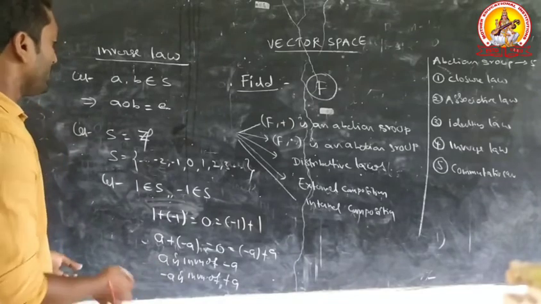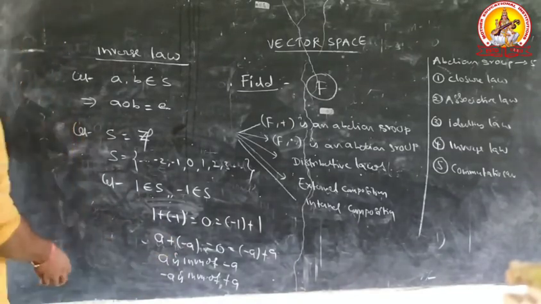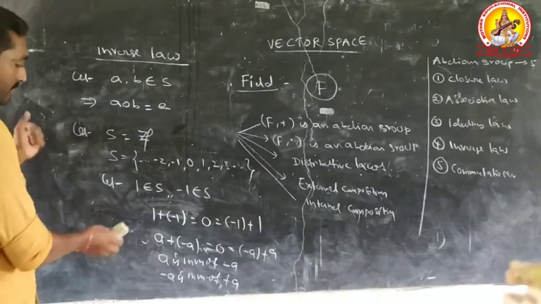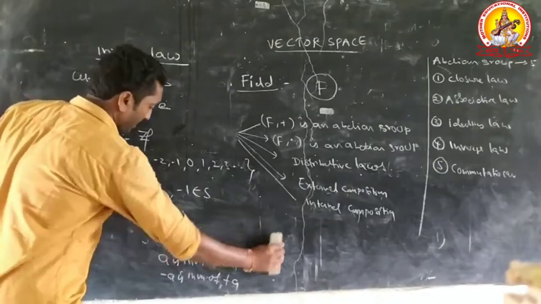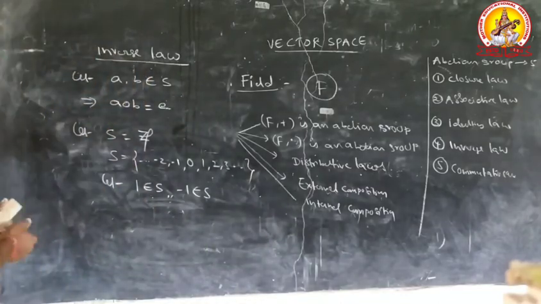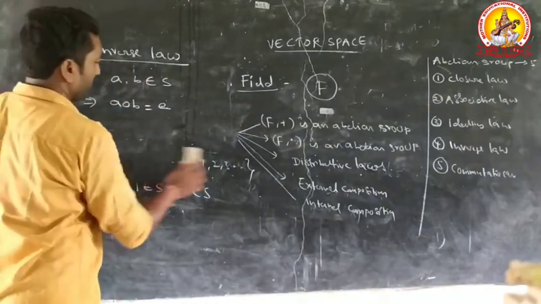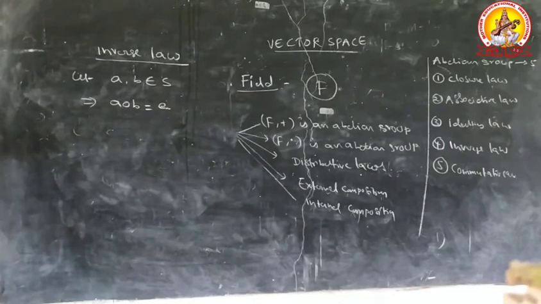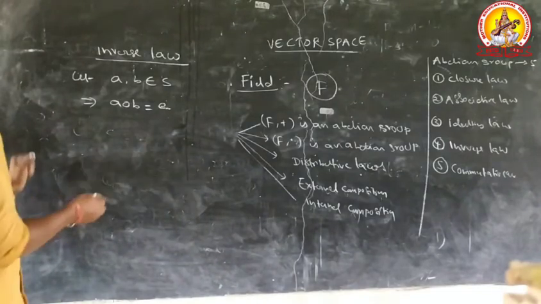Another condition is multiplication. Let the general form.